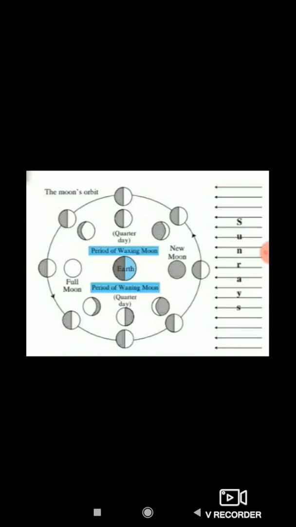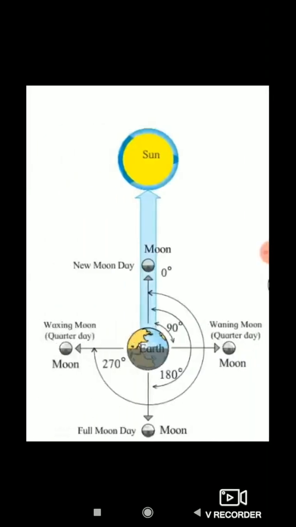And on the first and the third quarter days, the moon, the earth and the sun make an angle of 90 degrees. You can see the picture. The moon, the earth and the sun make a right angle, that is 90 degrees. At this position we see half of the portion of the illuminated moon.